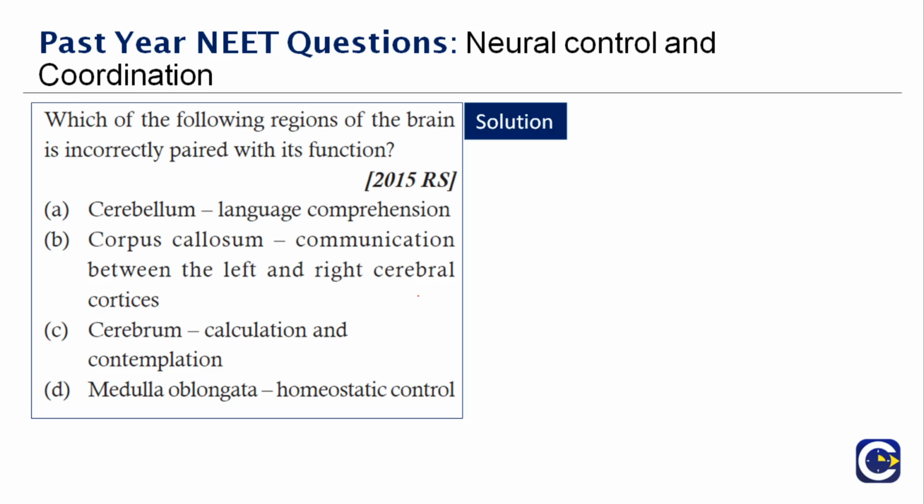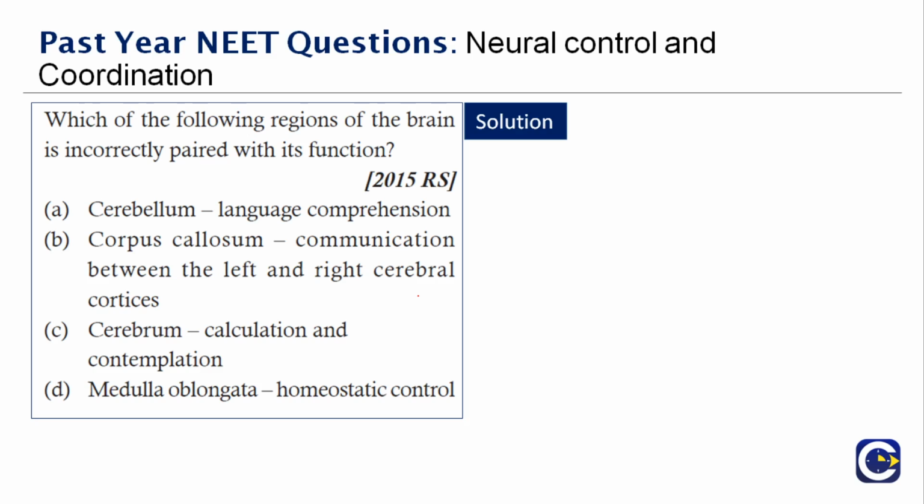So let's discuss the options. So look at the first one. Cerebellum is the language comprehension. Cerebellum is not the language comprehension part, so the one which is wrongly paired is option A. But let's discuss B, C and D. If you look at B, C, the corpus callosum, this is a communication between the left and the right cerebral cortices. That is right. Cerebrum helps in calculation and contemplation. That is also right. Medulla oblongata helps in homeostatic control, and that is right.